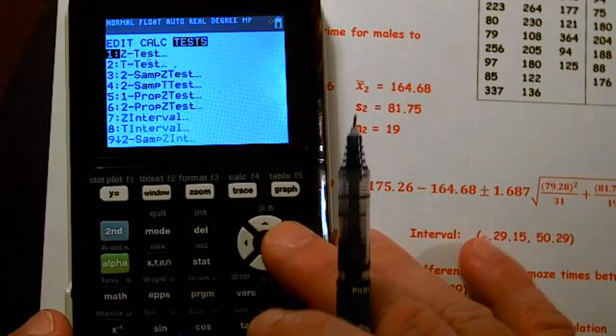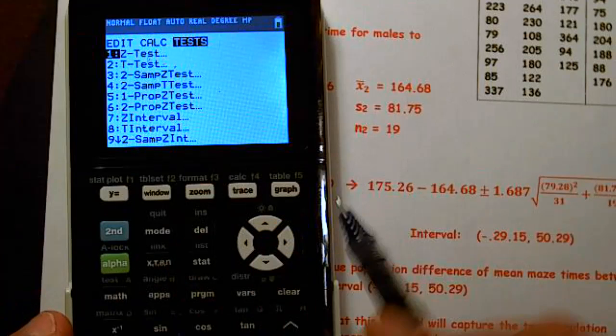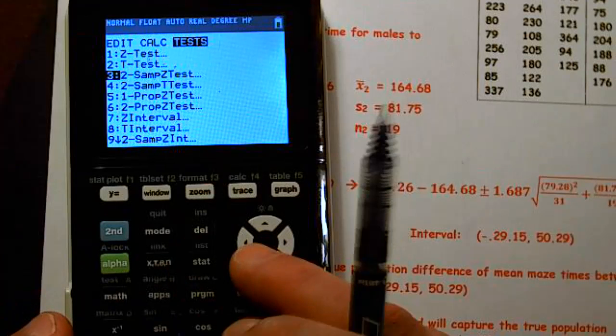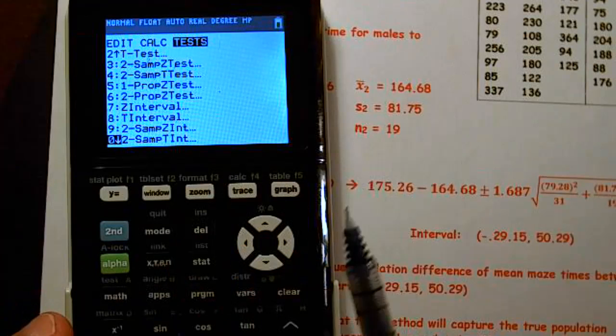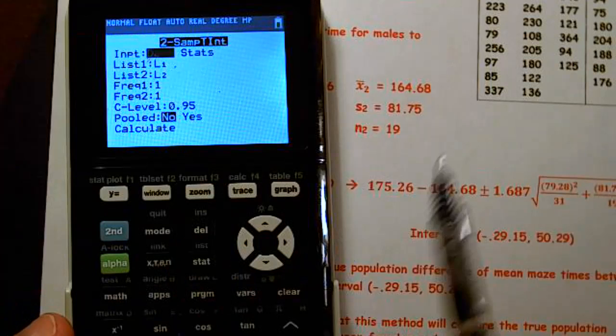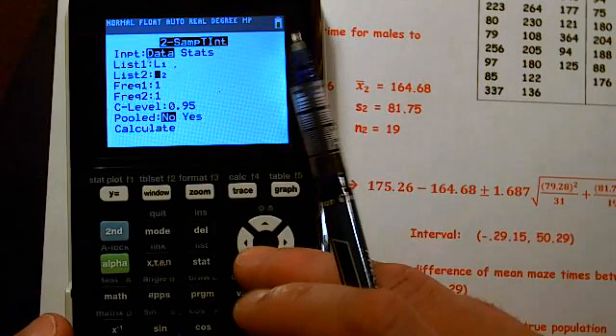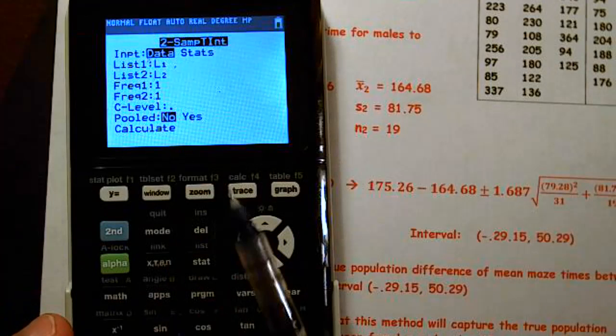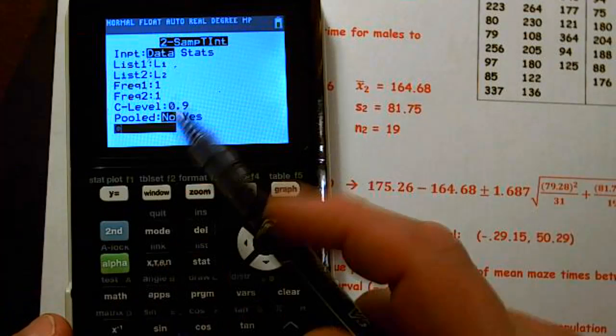Stat, test, and we're going to drop down to letter 0, number 0, I should say, which is 2 sample T interval. We have data. My data is in L1 and L2. And they said do a 90%. We never pool.